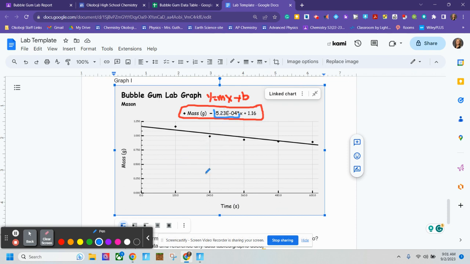If we take this number and we put it into standard notation, so again, this is scientific notation, which I will write out. When a computer writes scientific notation, it uses an E instead of the times 10 to the exponent that we are used to seeing. So this is negative 5.23 E, so that's the times 10 to the exponent of, and it's a negative 4 there.